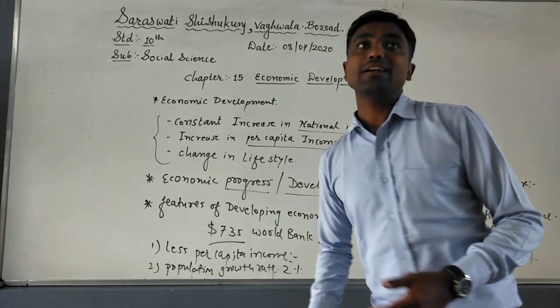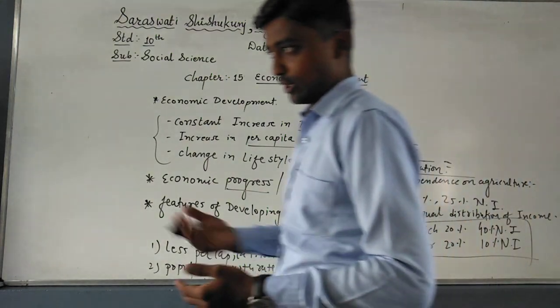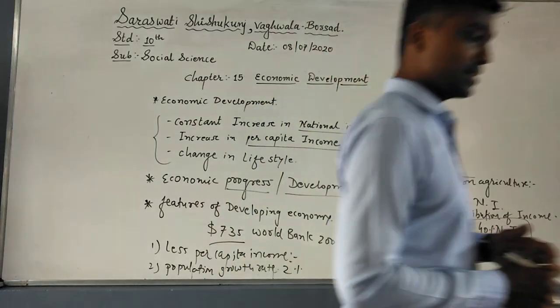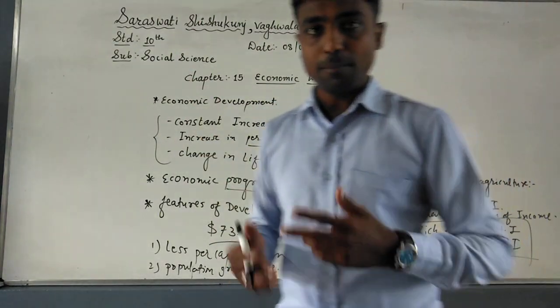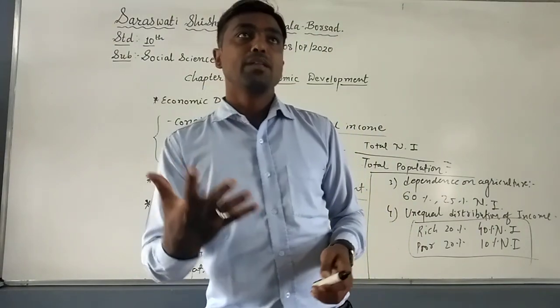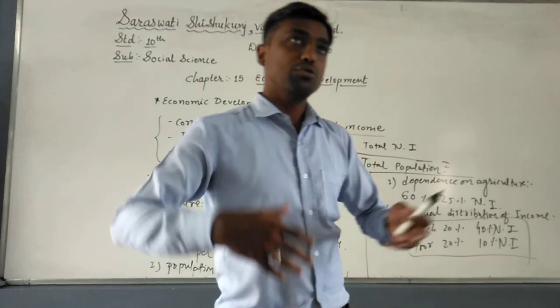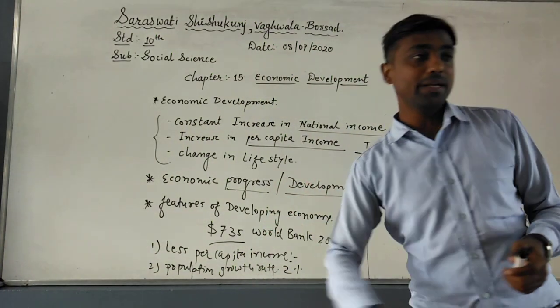Now the fifth point that we have talked about is unemployment. The ratio of unemployment is more than 3% of total labor, that we have discussed. Then the sixth point that we have discussed is poverty. The rate of poverty is too high. Generally the people's basic necessities, for example food, clothes and shelter, are not satisfied. So that we have discussed. Generally this is also one of the main features of a developing economy.